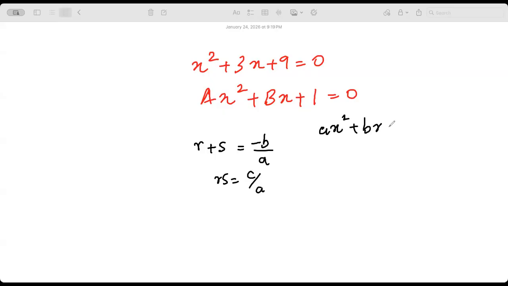Ax square plus bx plus c is your quadratic equation, right? R and S are the roots, correct? When R and S are the roots, you can substitute R instead of x. If you substitute R for x, what will you expect? a r square plus b r plus c will be equal to 0, correct?